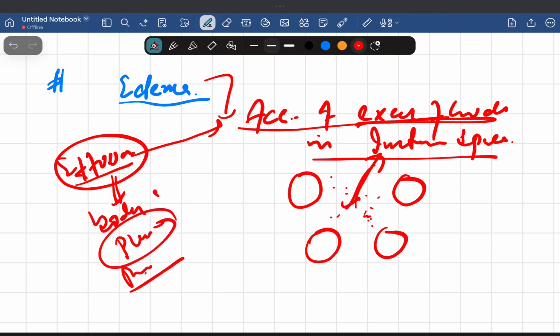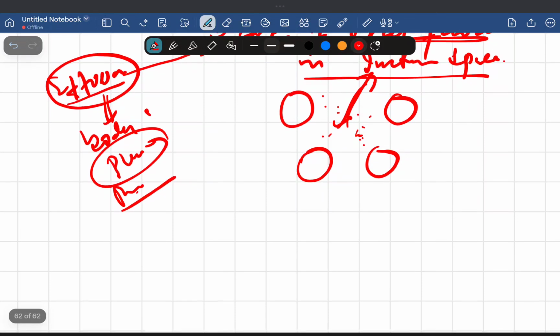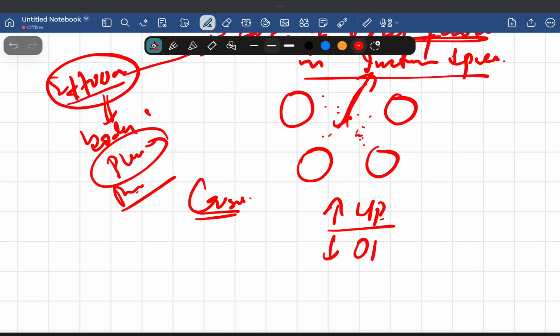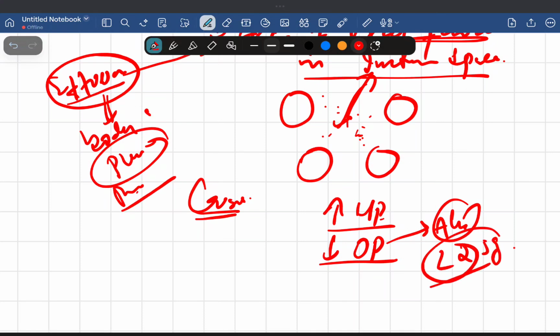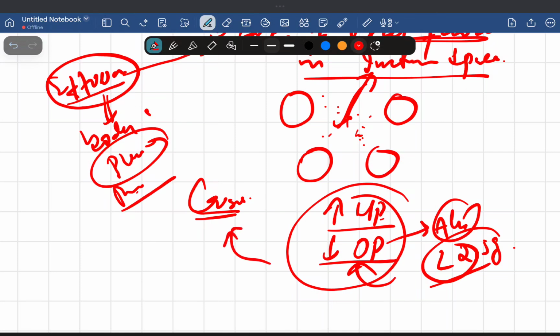Now what are the causes of edema? Causes are simply increase in hydrostatic pressure and decrease in oncotic or osmotic pressure. Which protein is mostly responsible for osmotic pressure? Albumin. If there is a decreased level of albumin, less than 2.5 gram, it can lead to a decrease in osmotic pressure. So that means there will be edema.